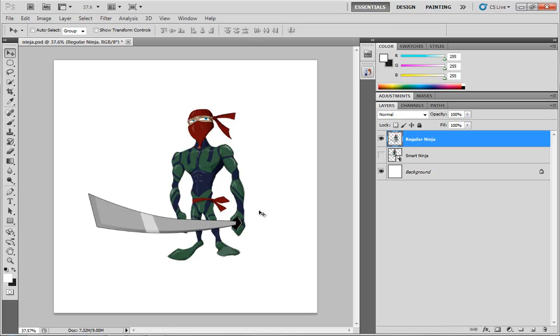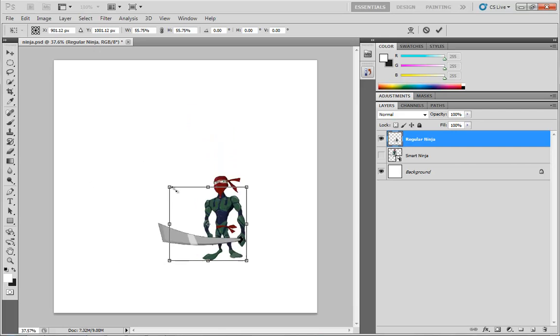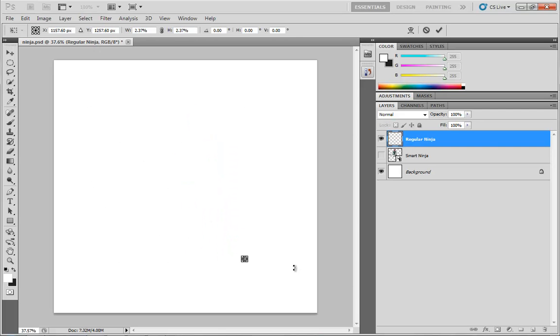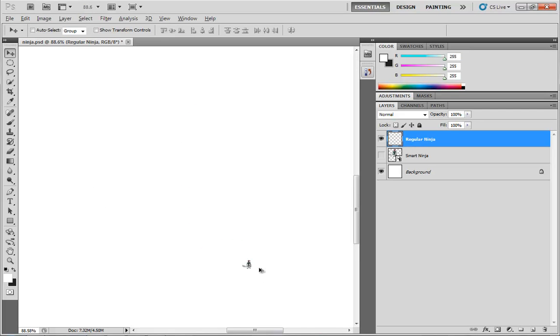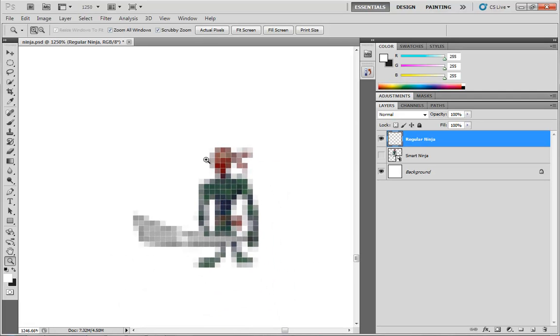terrible as we went. It's because when we scaled him down by hitting Control-T once again, and then if I scale him down to just a few pixels, so now he's very, very tiny. And if we zoom in on him, in fact, let's set him up to full zoom. So I'll hit Control-1. So here he is at 100%, okay? I'll grab my zoom tool by tapping the Z key, and if we click and drag, check him out. He's really a very small collection of pixels. There's really not much there.